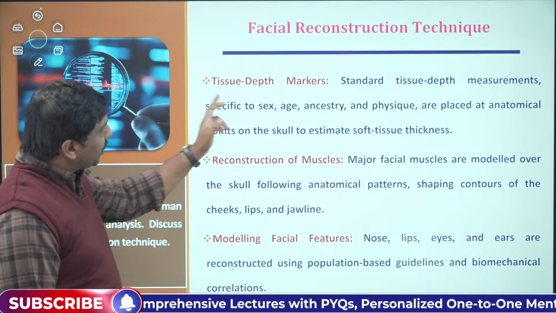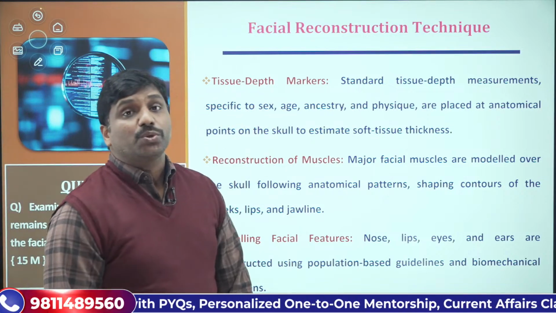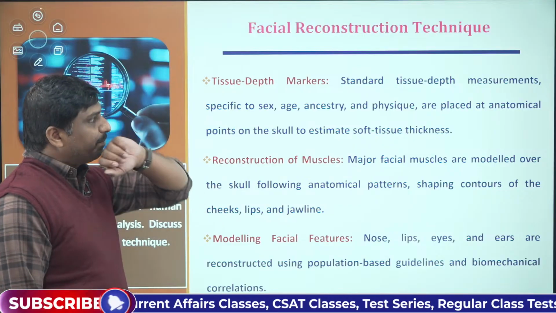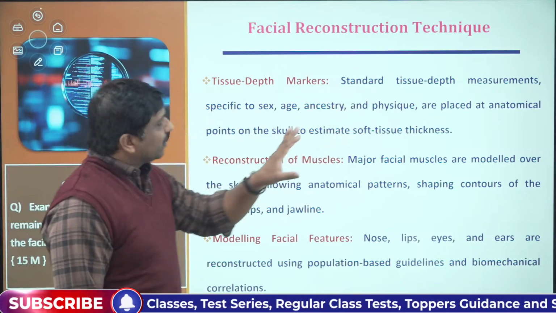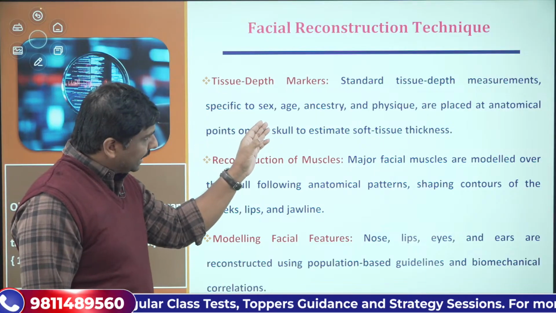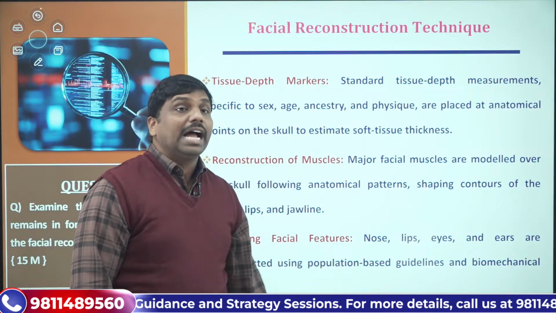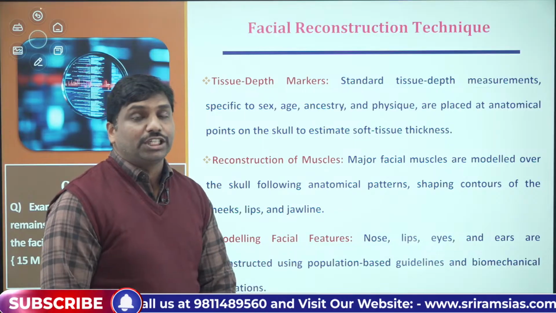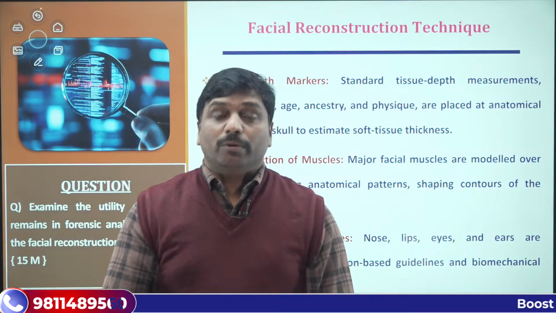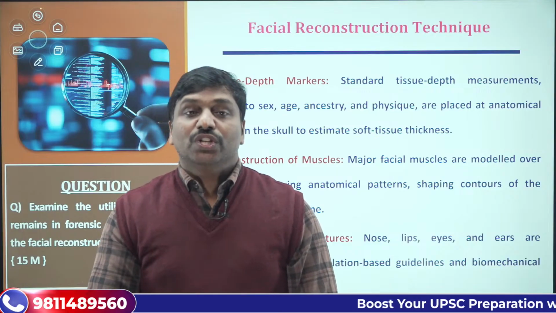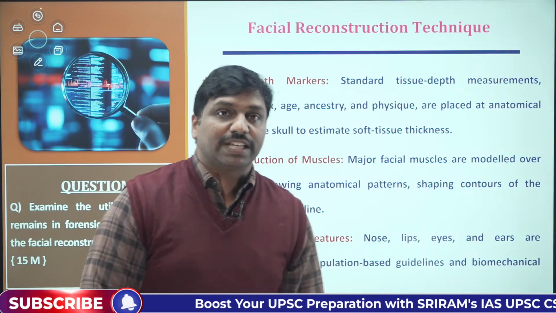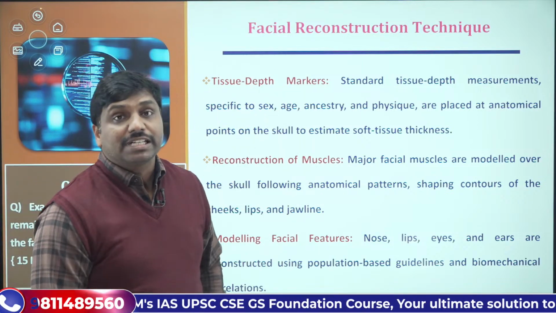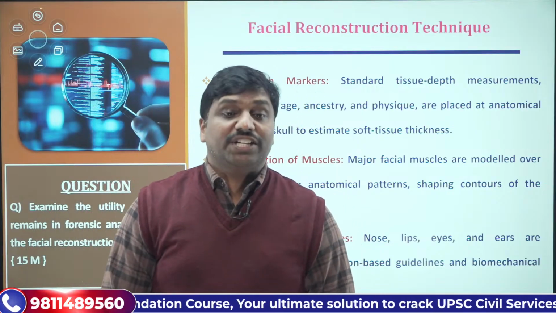The other component is tissue depth markers. We will also use tissue depth markers in the facial reconstruction. What are these tissue depth markers? We use standard tissue depth measurements which are specific to sex, age, ancestry and physique, and they are placed at anatomical points on the skull to estimate the soft tissue thickness. So what could be the probable thickness of the soft tissue, skin and muscle? All those things we can understand with these tissue depth markers. This is another important component that we use in the facial reconstruction technique.